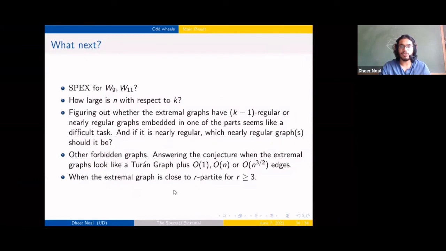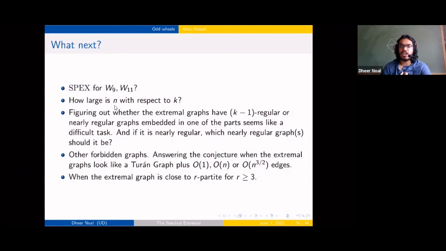All right, and so that's that. Some open problems are to handle the case where k was 4 or 5, which is the W9 and W11 wheel. In all the results regarding the odd wheels, n was really large with respect to k, so it would be interesting to figure out how big n needs to be with respect to k.